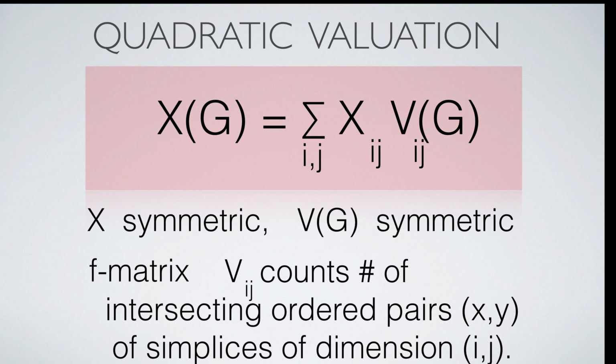Quadratic valuations are described by the F matrix, here denoted with capital V of G. This matrix is the analog of the F vector. It counts the number of intersections of I simplices with J simplices. To get a quadratic valuation,